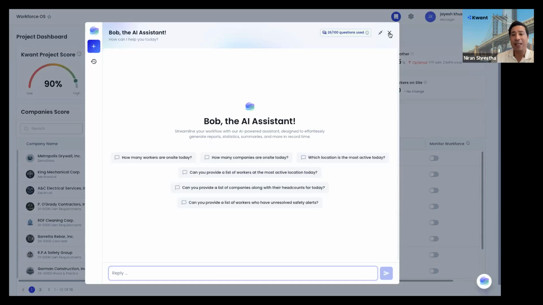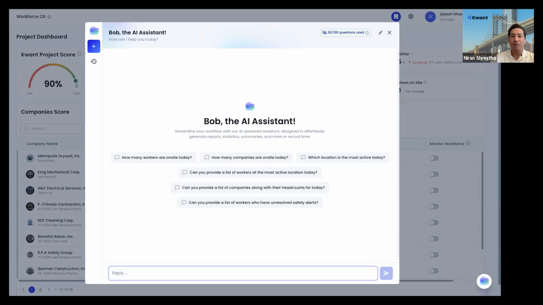This is very exciting. So as a next step, what we are doing is taking in just a handful of customers. There's a lot of demand for this. We've had several customers asking us for access to this. A few of them already have access to it, and we've been working together with them to get up to here. If you are interested in using and learning more about Bob, please reach out to us at sales@Kwant.ai, and our team will work with you to onboard you into this product.